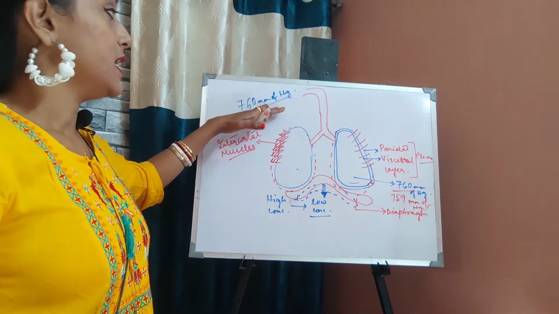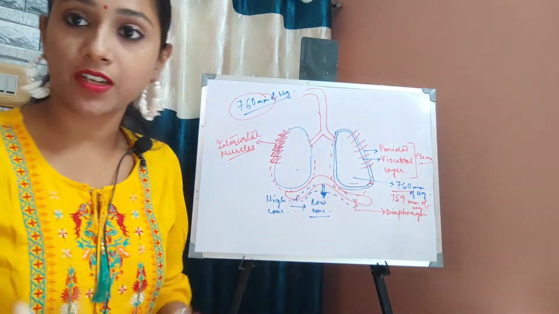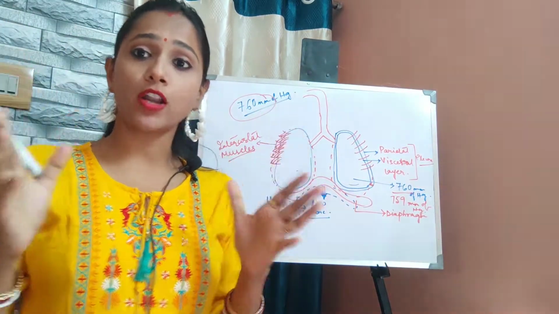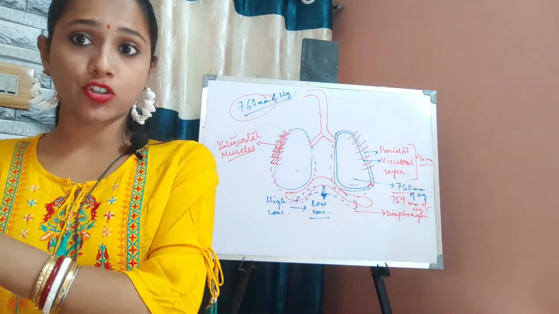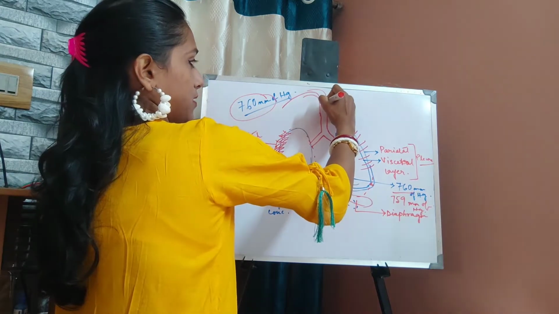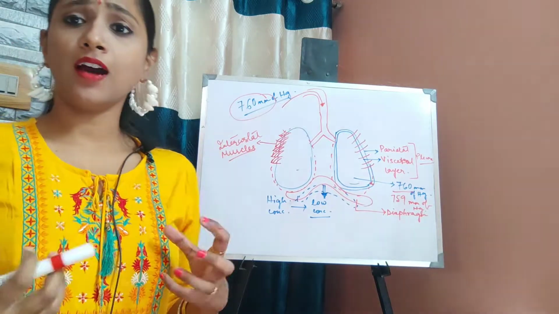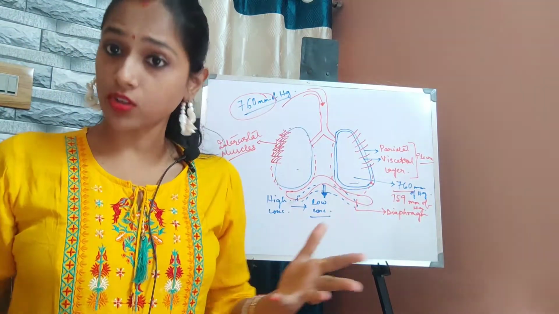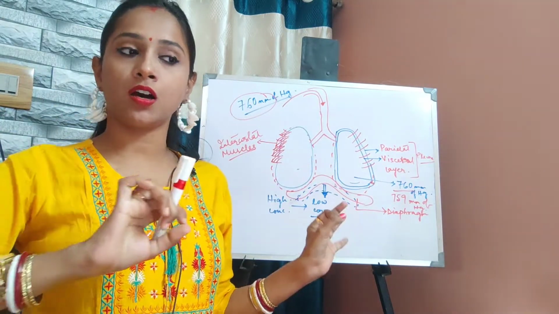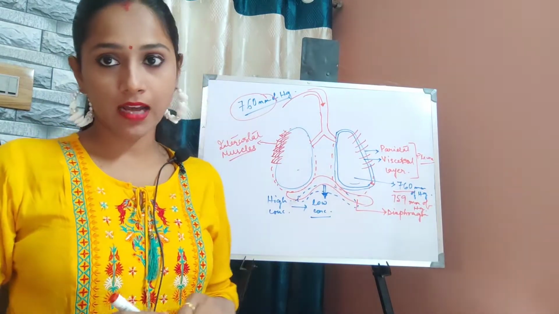So you see, in the outside environment it is 760 and inside the lungs it is 759. So there is a difference of 1 millimeter. As soon as there is a pressure difference of 1 millimeter, the air will suddenly rush inside our lungs. So now the lungs have got the air, the oxygen that we require. This inhalation is now done. Now the oxygen and CO2 exchange has also been done in the lungs.